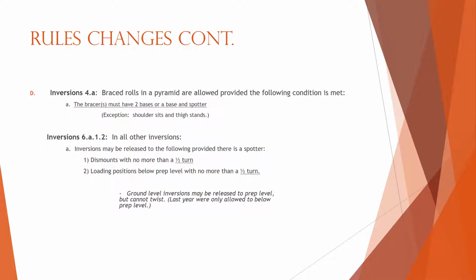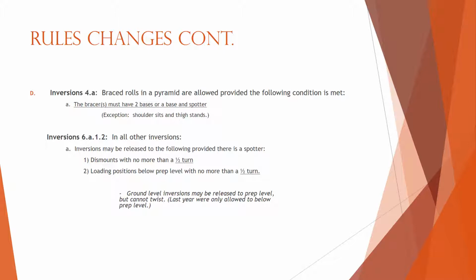D, Inversions 4A. Brace rolls in a pyramid are allowed providing the following condition is met. The bracer or bracers must have 2 bases or a base and 1 spotter. The exception to this is shoulder sits and thigh stands.